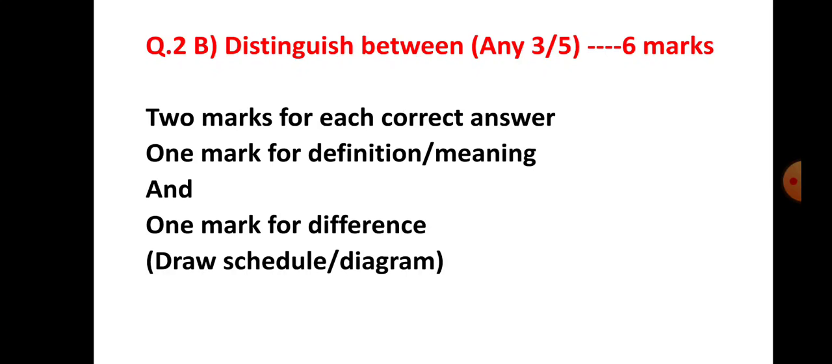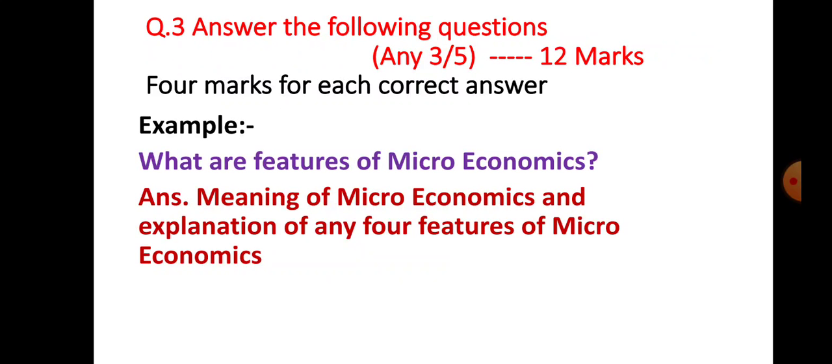And again an important instruction for this question: if a diagram is possible, draw a diagram here. If a schedule is possible, draw a schedule here. So question number 2b, distinguish between any 3 out of 5, total marks 6, 2 marks for each correct answer. Now let us see the next question.